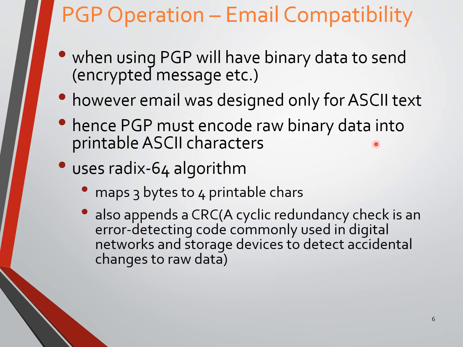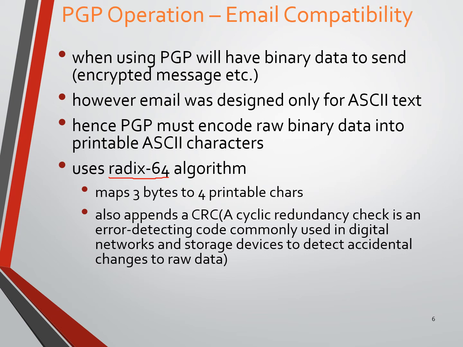In order to convert binary data to printable ASCII characters, several techniques are available. One of the popular ideas that PGP can use is the Radix 64 algorithm. Why are we saying Radix 64 here? We'll see later in the coming slides.